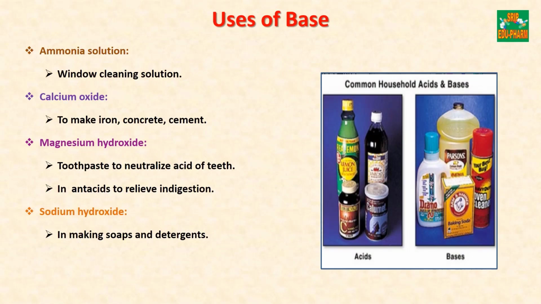Bases are also used in common household products. First is ammonia solution, used in window cleaning solution. Second is calcium oxide, used to make iron, concrete and cement. Third is magnesium hydroxide, used in toothpaste to neutralize acid of teeth and also used in antacid to relieve indigestion. Fourth is sodium hydroxide, used in making soaps and detergents.